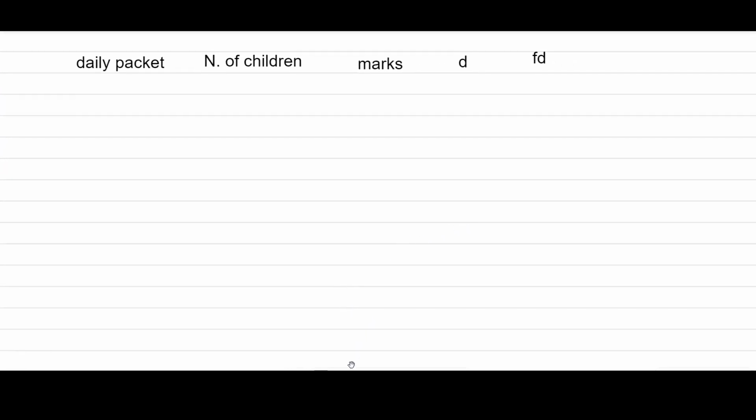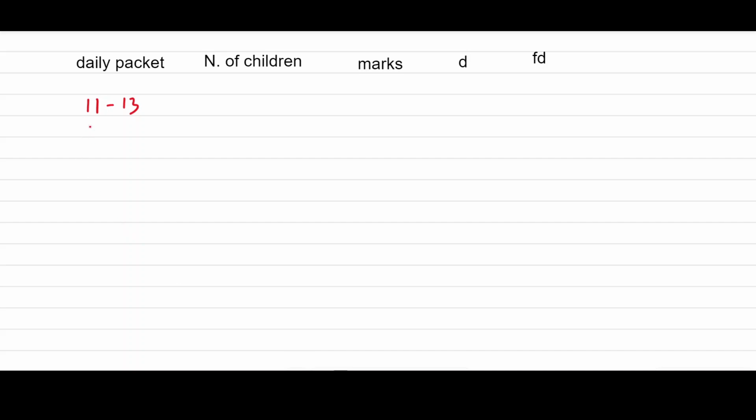Now we should put the values: 11 to 13, 13 to 15, 15 to 17, 17 to 19, 19 to 21, and 21 to 23.